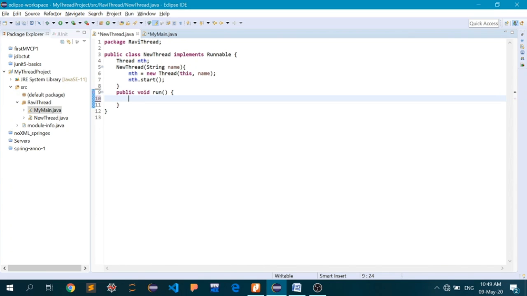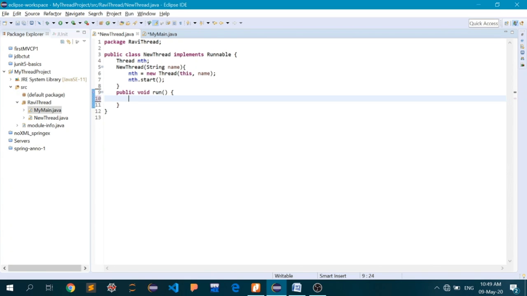And inside this run method, you can instantiate new variables, you can instantiate a new object, you can use the other methods which are defined in this new class, or you can call other classes' objects. So you can do practically anything inside this run method. So what we will do is I'll just show you a demo here.